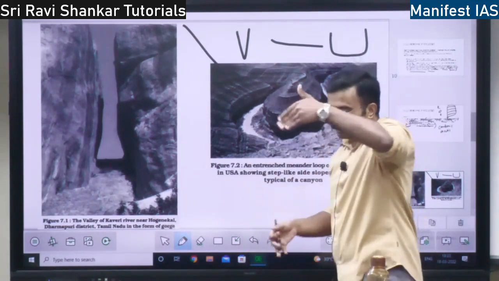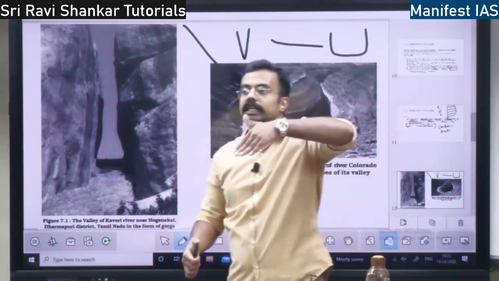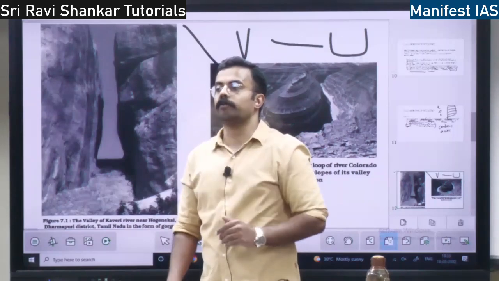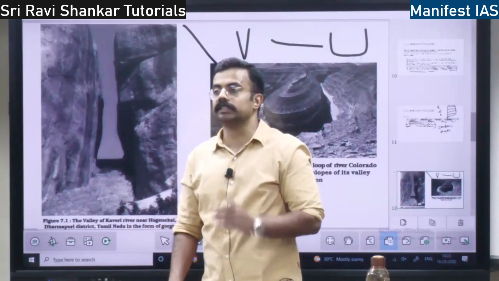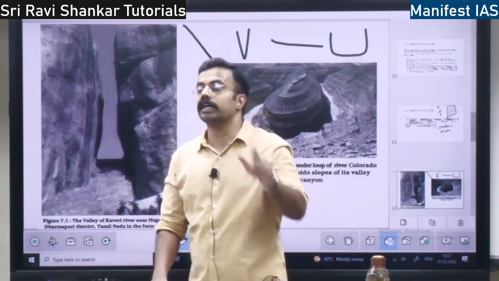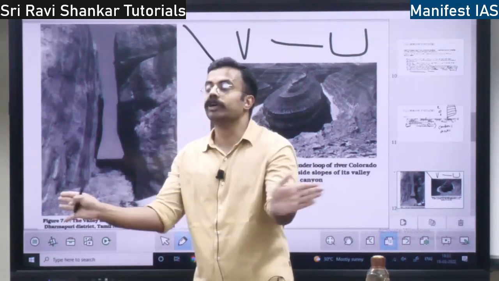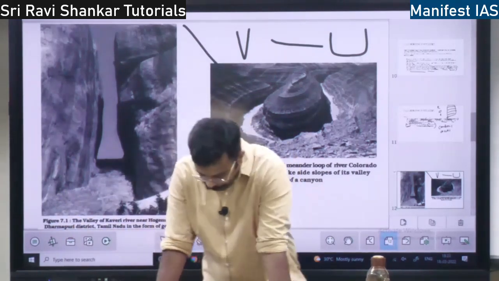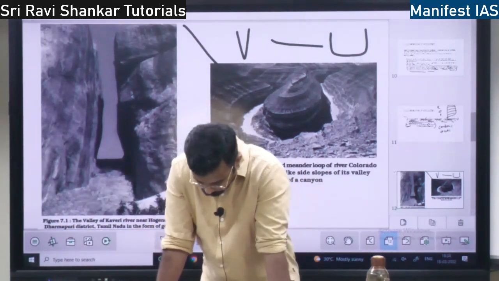So in the steep region over the mountains, water is going to cut the mountains in a V shape. Over the middle region, it is going to cut in a U shape because it is going to cut sideways, right? Lateral erosion will take place, right?